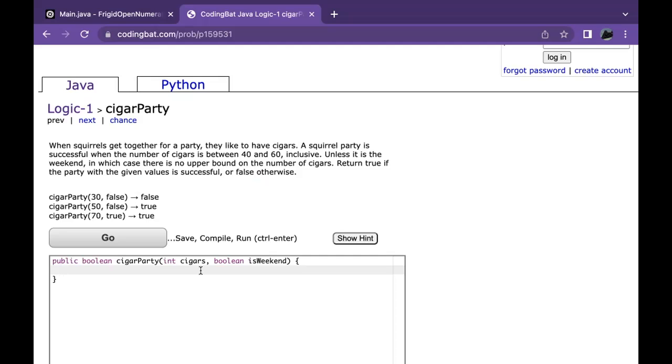Given what I just said, I recommend you guys try and solve the problem on your own. Okay, so now that you've done that, the first thing that we have to do is determine if it's a weekend or not. So we do that by simply stating if isWeekend.